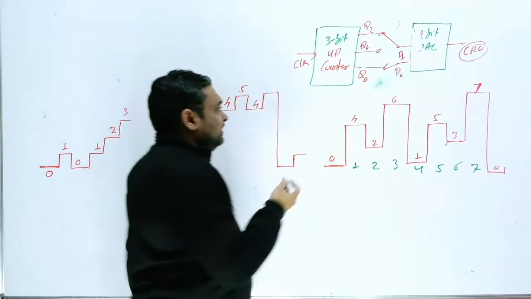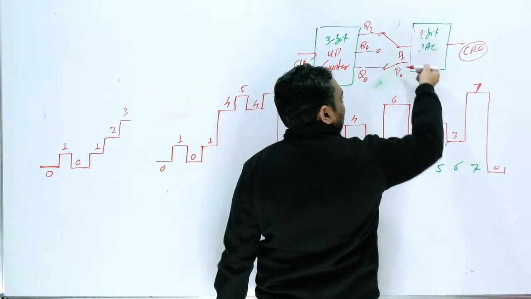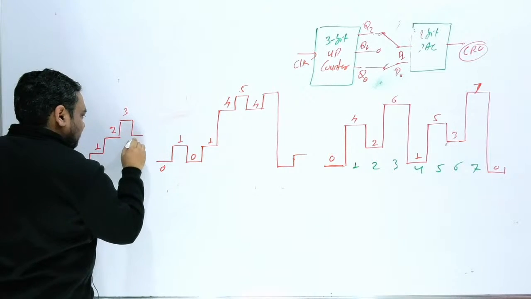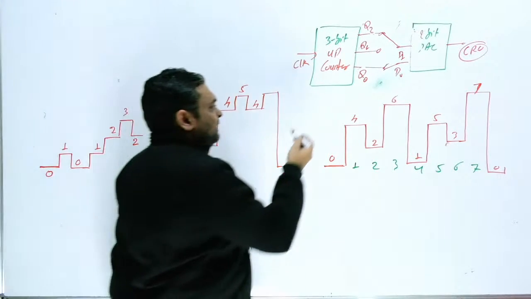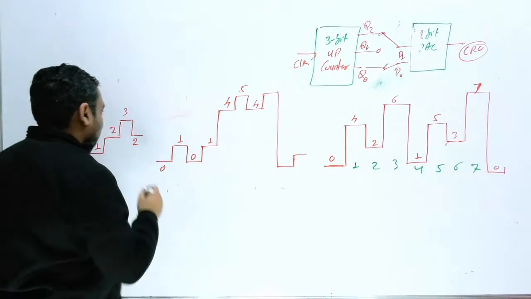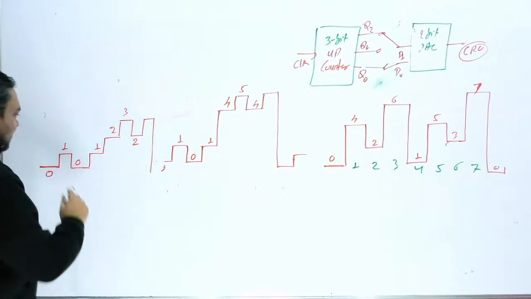Now in the next, sir, 1 1 0. This is 1. This is 1 0. So here you will get 1 0. 1 0 means 2. So this step size is 2. Now in the last 1 1 1. So here you will get 1 1. So for 1 1 again you will get 3. And then it will reach to 0 like this. You will get this kind of output.